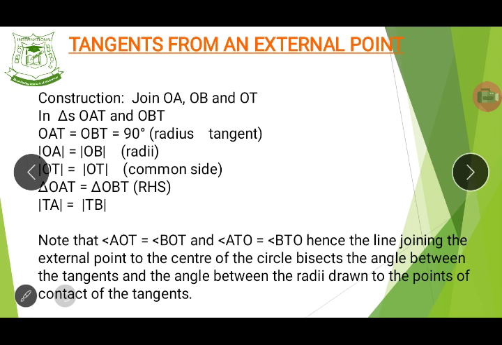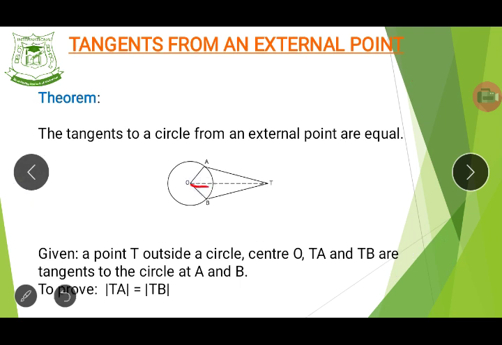It's a line that joins the center of the circle to T. So when you draw this imaginary line to T, this whole thing looks like two triangles.